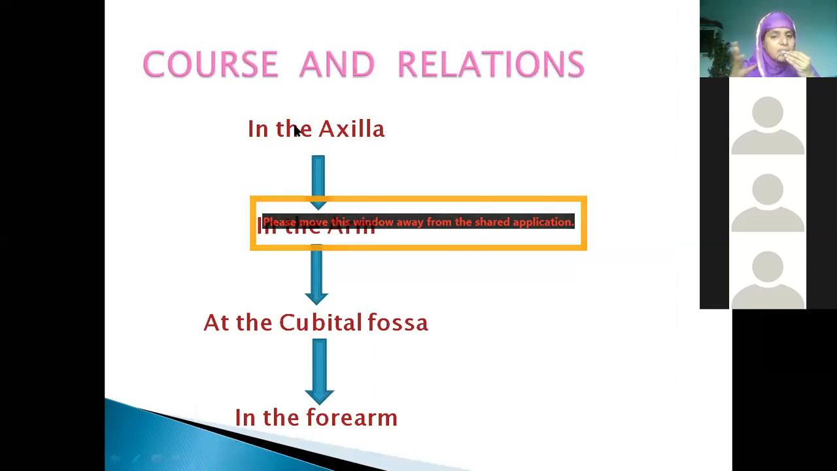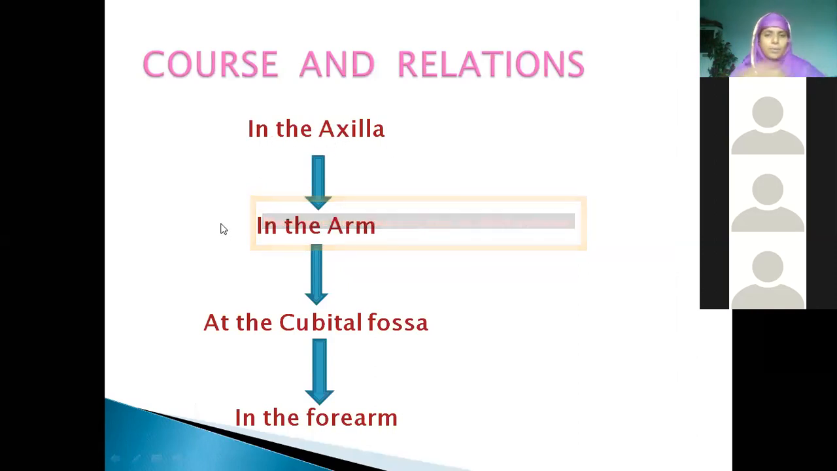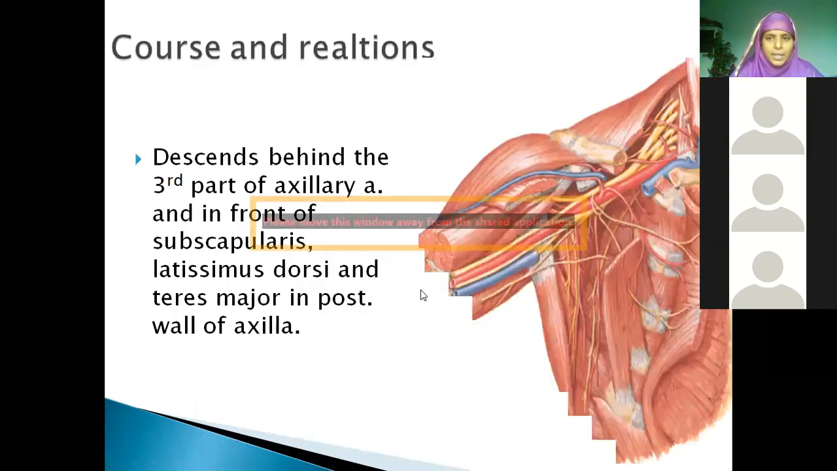Radial nerve is an essay question, beta. Pakka 15 marks question. So we will see its course in the axilla, in the arm, in the cubital fossa, in the forearm. Now see here, this is what you are finding in the axilla.